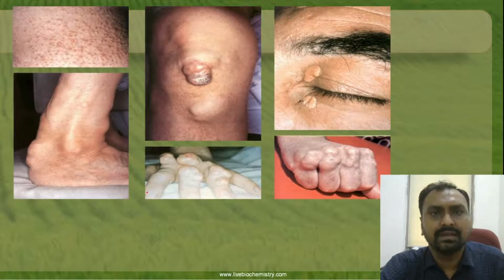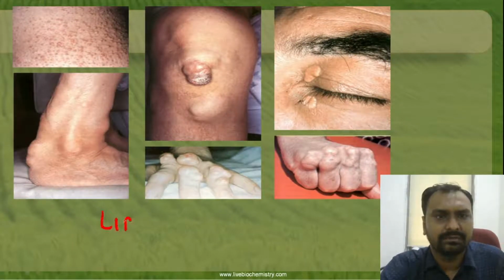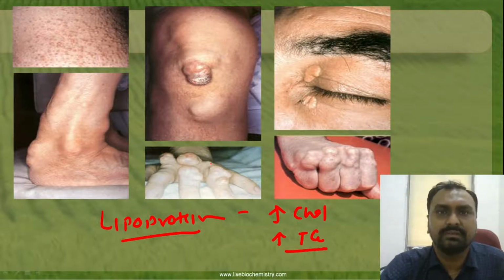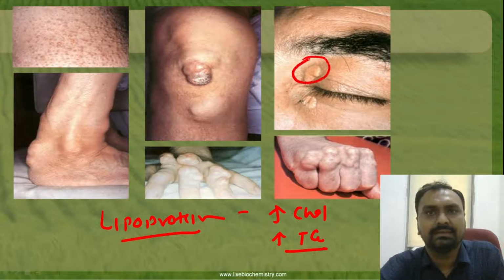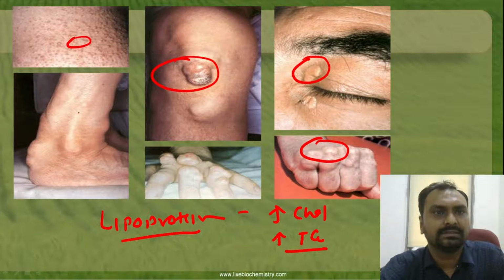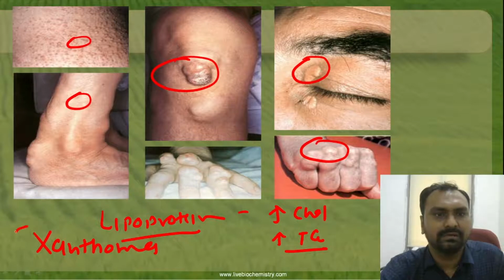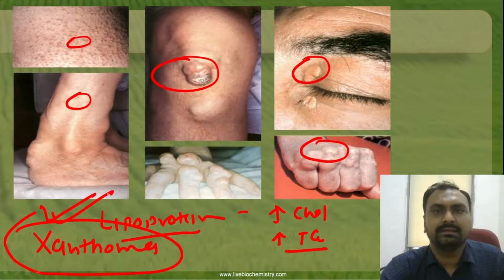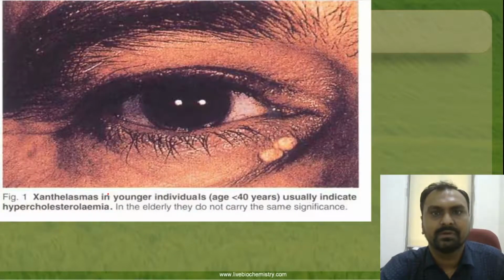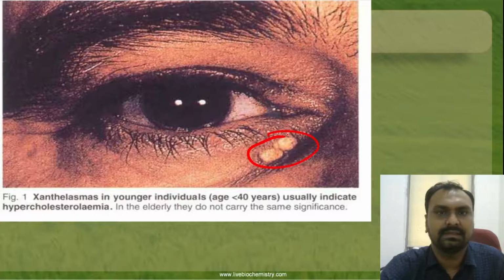If there is an increased level of these lipoproteins, chylomicron, VLDL or LDL, that will lead to increased cholesterol and increased triglyceride. It will lead to the accumulation of lipids inside the skin. You can see here, this region. This is called xanthoma, an accumulation of lipids inside the skin, and this is because of the hyperlipoproteinemia. You can identify this region, right?